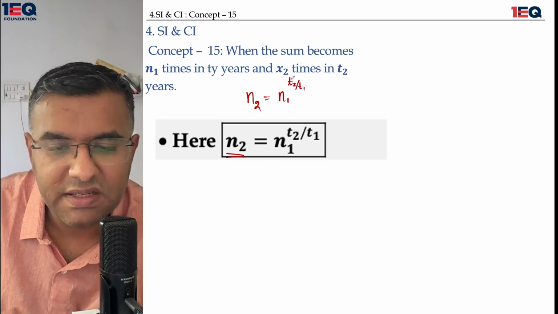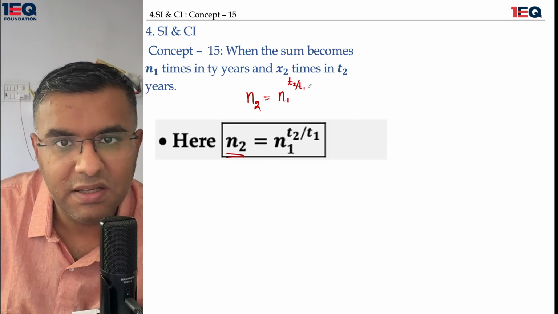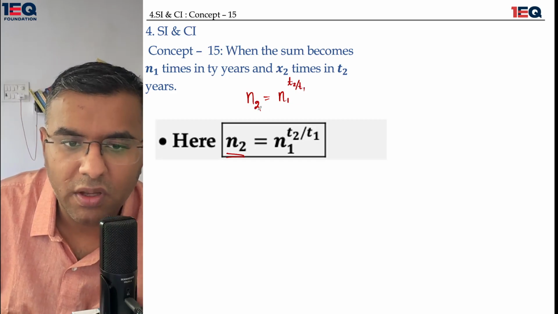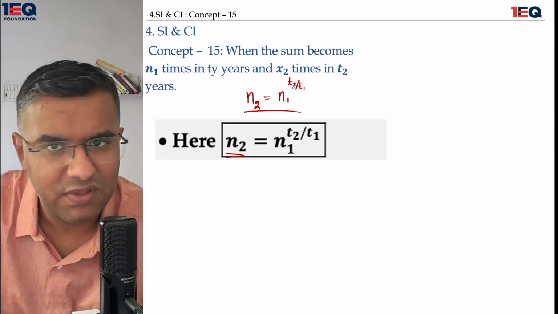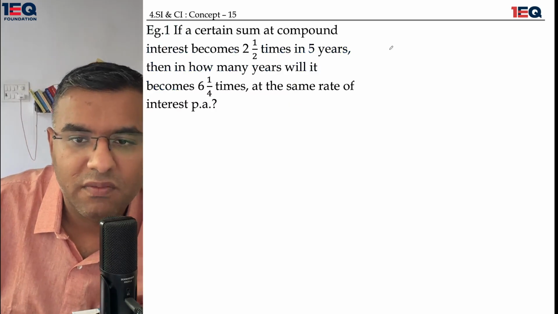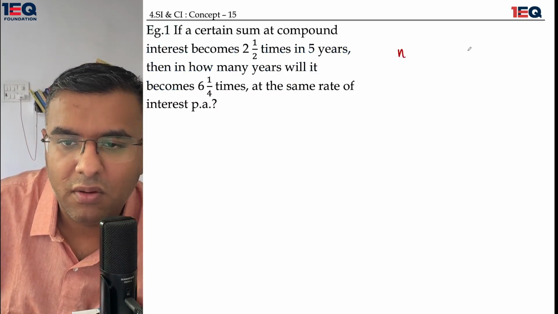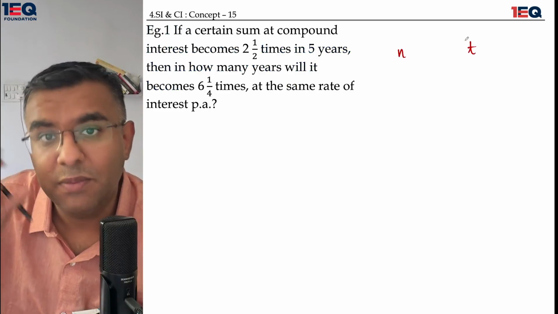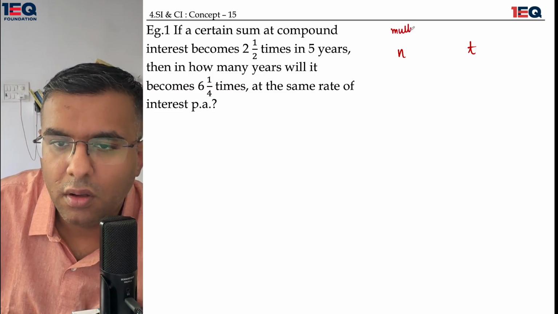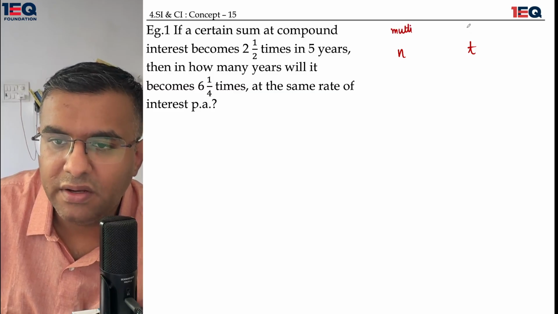T1 is the old time, T2 is the new time. Okay, new time and old time. So we'll be using this formula because this is really easy. Okay, so first of all, I'll find out what is the time. This is the multiplication factor, and this is a time factor.